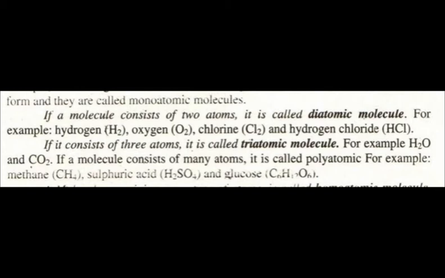Diatomic molecules are called diatomic because of the presence of 2 atoms in them. We have discussed that if any molecule contains 1 atom, it is called monatomic. If any molecule consists of 2 atoms, it is called a diatomic molecule. And if a molecule contains 3 atoms, it is called a triatomic molecule. Tri means 3, so triatomic molecules contain 3 atoms in them.